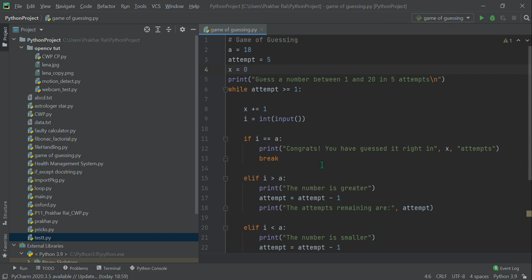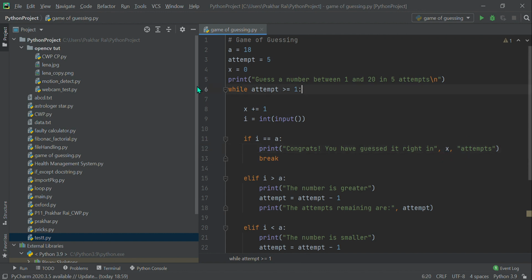Am I right? So that 3 should get stored in the value of x. And that is why we are incrementing the value of x each time we enter the loop, and that is why we are using x here in this many attempts, that is in 3 attempts.